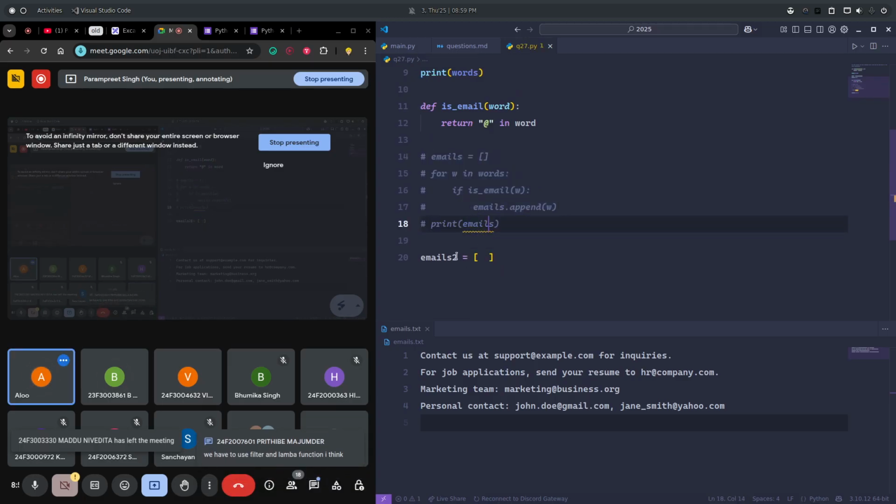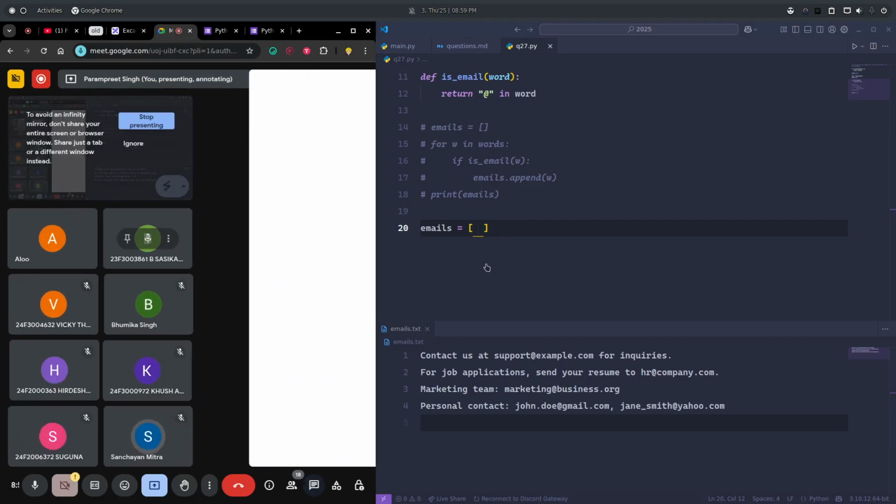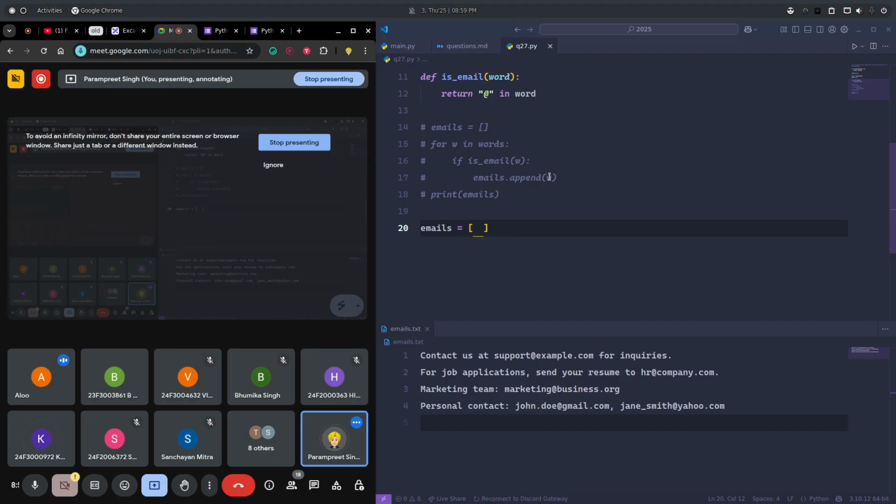I have a question in mind of where to use if. Well, yes, we need to use if, but first things first, what are we appending exactly? We are appending W. Okay, let's first write W. Then we need to just copy the loop, for W in words, and paste it. After the loop, we need to just copy the condition and paste the condition. That's it.